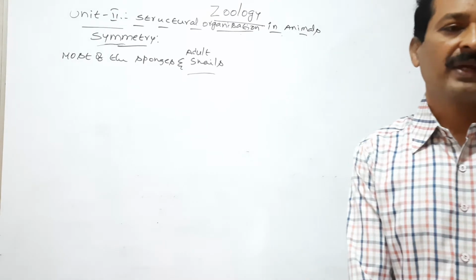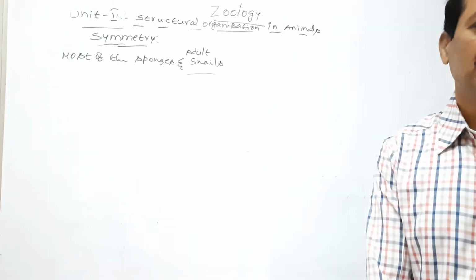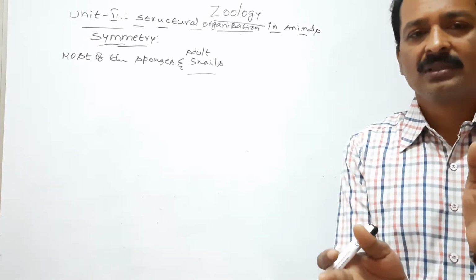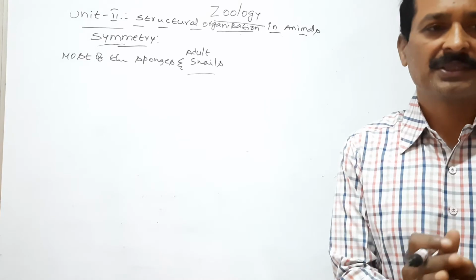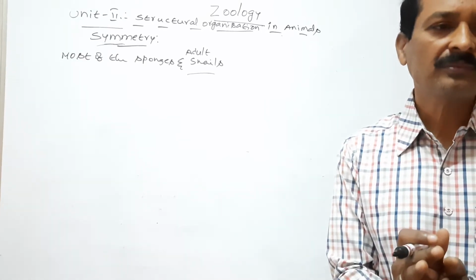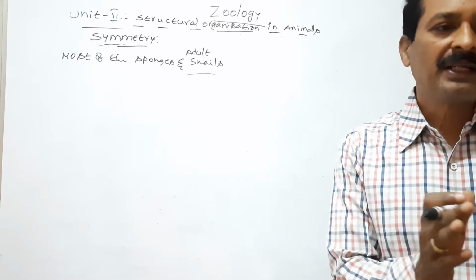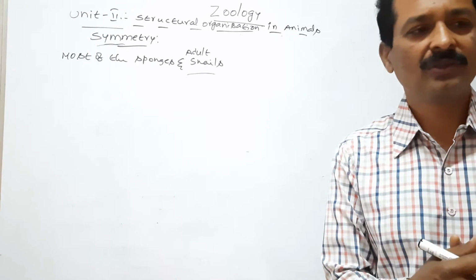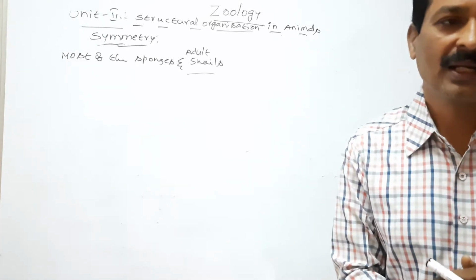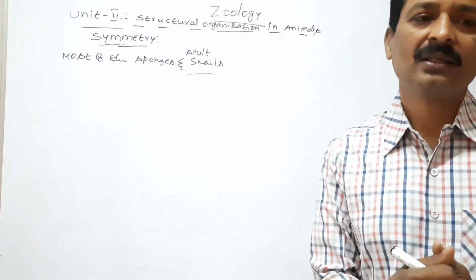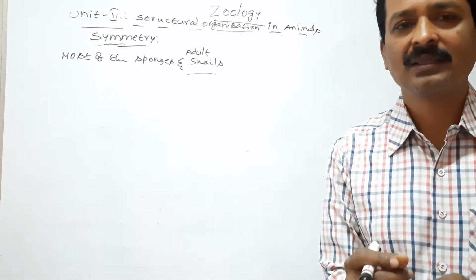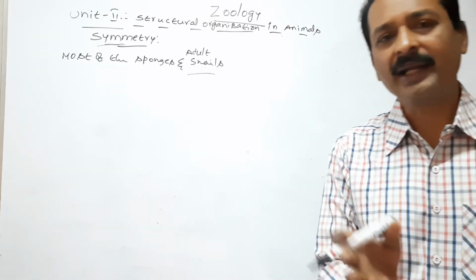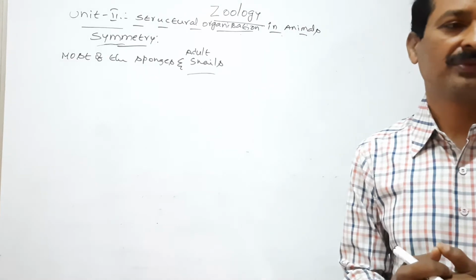The symmetry of an animal and its mode of life are correlated. So a relation occurs between the symmetry of an animal and its mode of life.